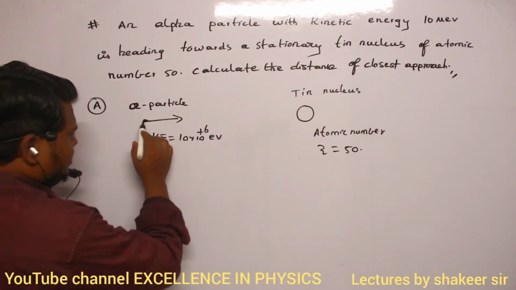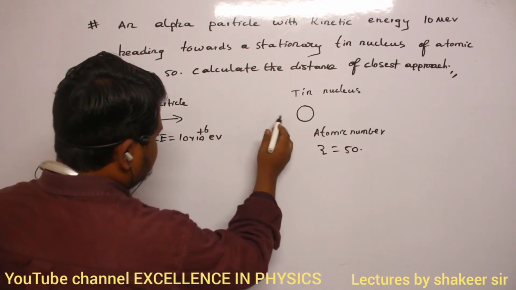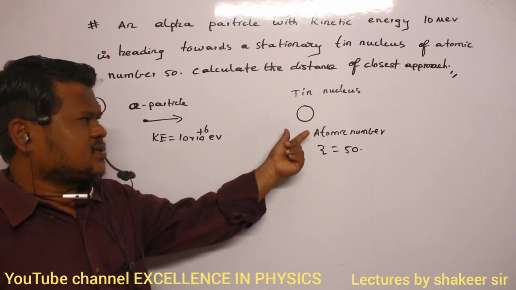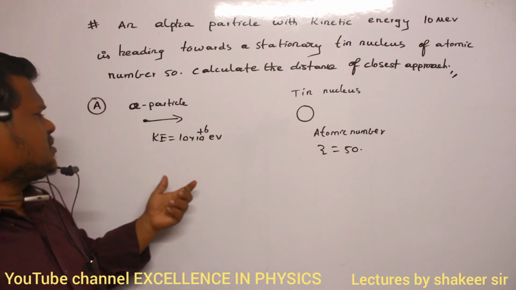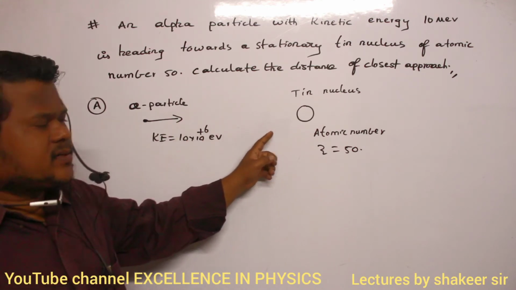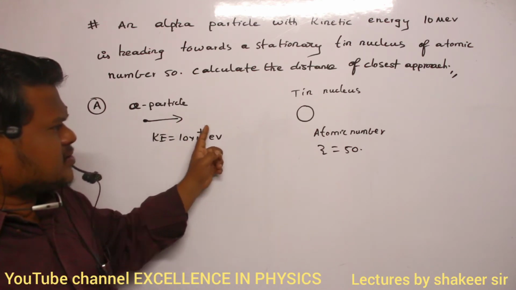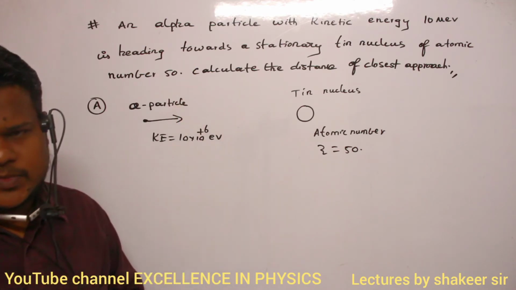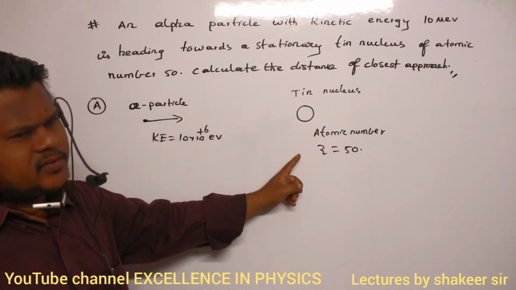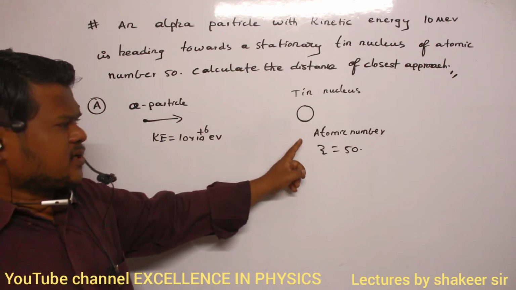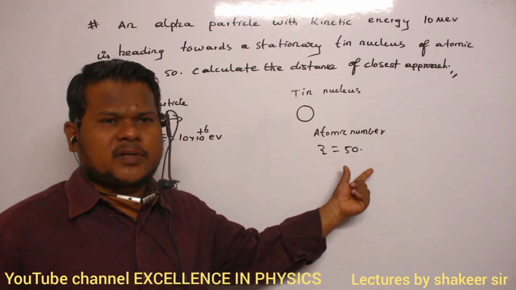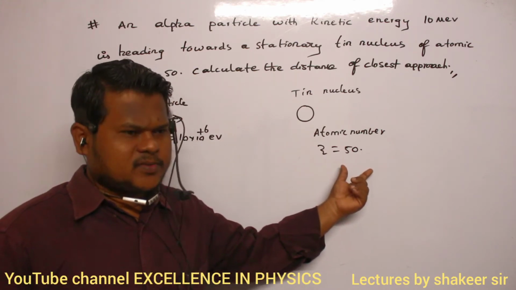So this alpha particle tries to come near this tin nucleus. Now it will not touch the tin nucleus. What is the reason? Though it has kinetic energy, when it starts coming towards the tin nucleus, its kinetic energy continuously converts into potential energy. Force of repulsion will exist between these two positively charged particles. The nucleus is positively charged because it has 50 protons. Atomic number 50 means it has 50 protons only.